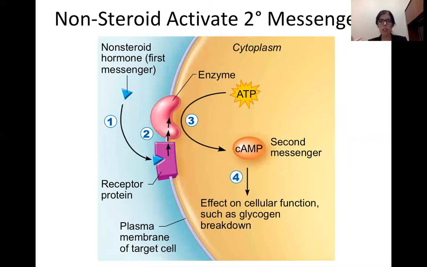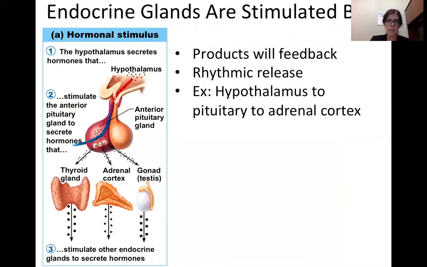Non-steroid hormones, usually things like proteins and peptides, will activate what we call secondary messenger systems. So they'll bind to a receptor on the plasma membrane, again, because they're usually hydrophilic, and so they can't pass through the plasma membrane. And so they'll bind to that receptor on the membrane, and that will cause an enzyme to make a second messenger, something like cyclic AMP or cAMP, and that will cause a further effect in the cell in this second messenger cascade. So not through the direct action, but more through a long signal cascade.